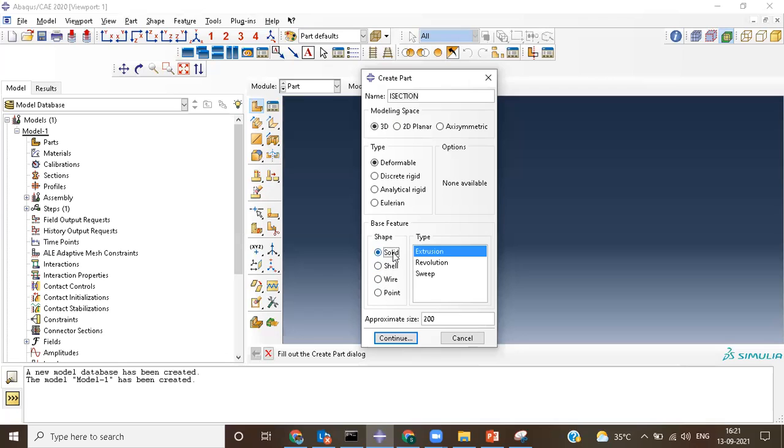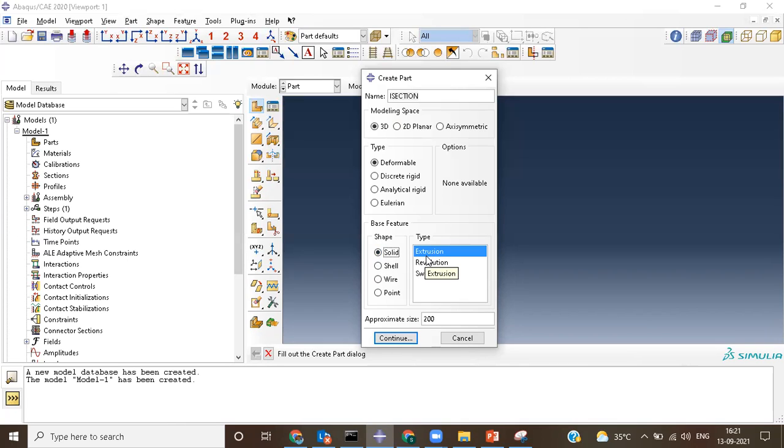If I click on solid, the possible types are extrusion, revolution, and sweep. So what is an extrusion? Think of an extruded bar, or an extruded aluminum channel.